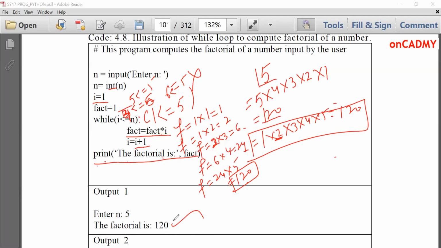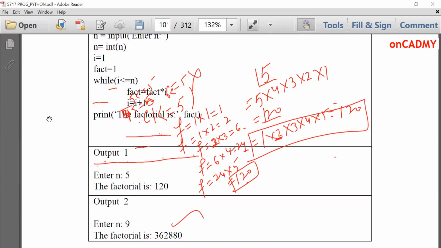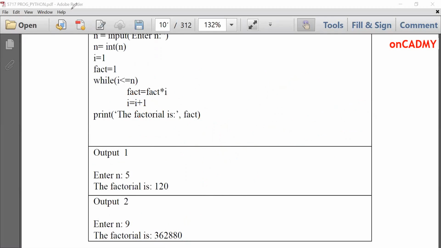You can see that the loop has run 5 times. Otherwise, we would need to augment it or write statements in another way in order to execute it. What if a user gives a higher number as input? Then it can give you the result in just a fraction of a second. In the next output, the user has given the input 9 and this is the result: 362880. So it will give you the result like this. This is how we can compute factorial by using while loop.